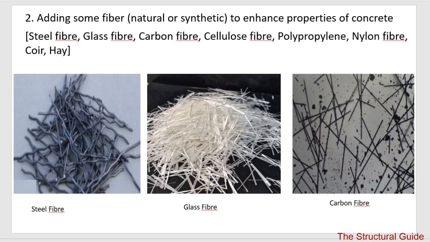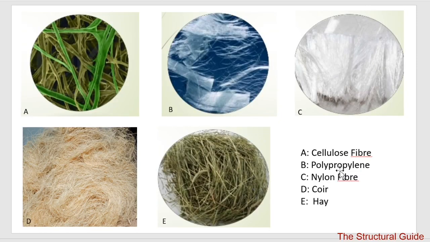The fibers may be steel fiber, glass fiber, carbon fiber, cellulose fiber, polypropylene, or nylon fiber. This is coconut, made up of coconut. These are examples of natural fiber. We can add these fibers in concrete to enhance its properties such as flexural strength.